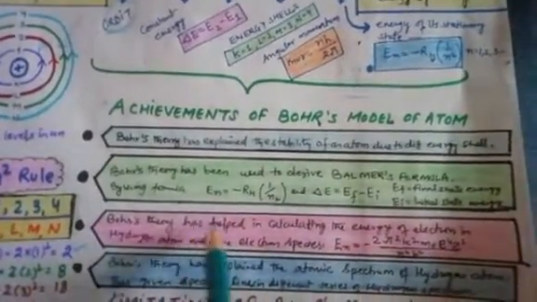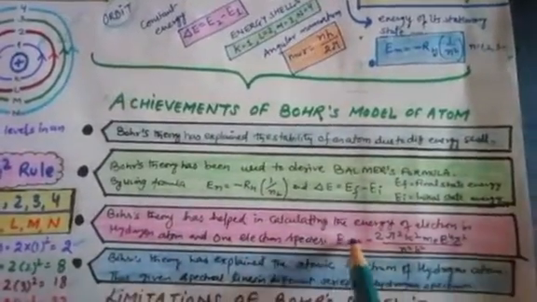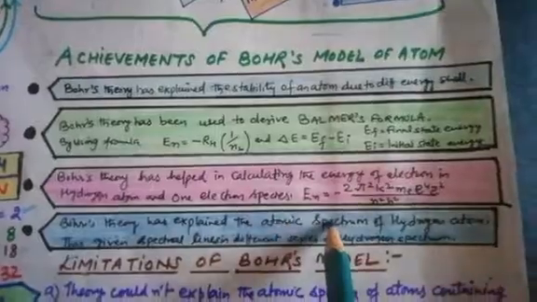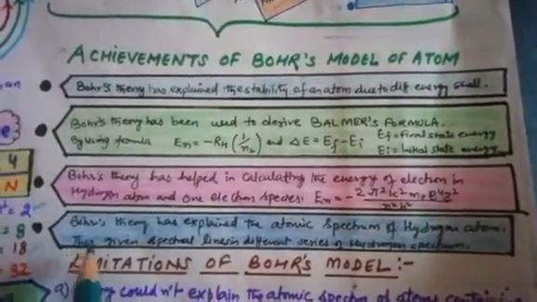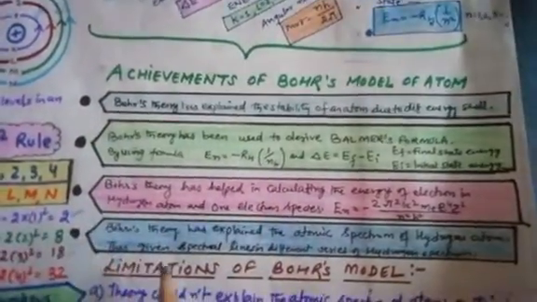Third, Bohr's theory helped in calculating the energy of an electron in a hydrogen atom or one-electron species with the help of this formula. Fourth, Bohr's theory explained the atomic spectrum of the hydrogen atom, which we also discussed yesterday. This gave spectral lines in different series of the hydrogen spectrum. So these were the basic achievements of Bohr's model.